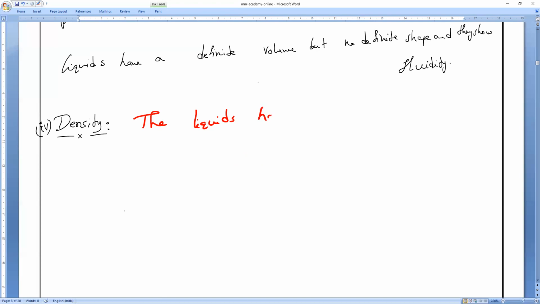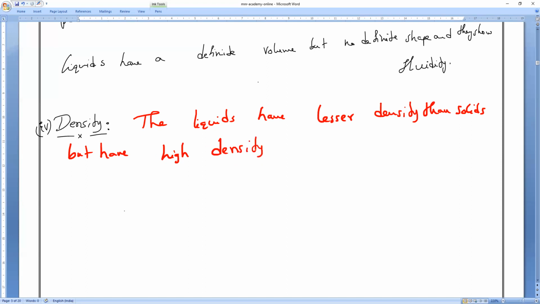Generally, liquids have lesser density than solids, but they have high density as compared to whom? Gases. Liquids have high density as compared to gases. That is what you have to remember.